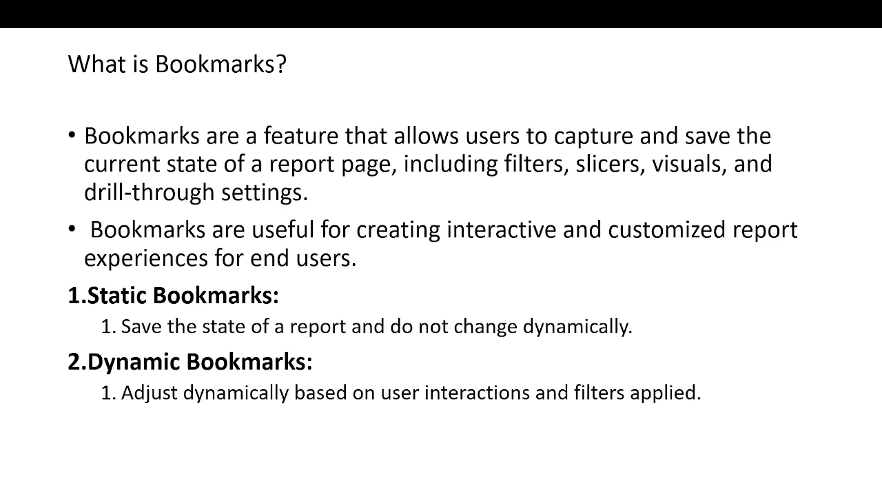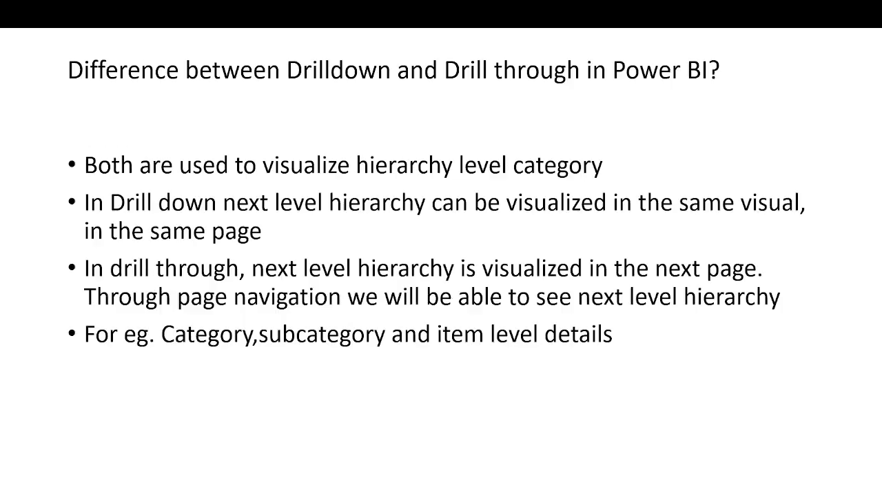Two types of bookmarks are there: static bookmarks and dynamic bookmarks. What do static bookmarks do? They save the state of a report and do not change dynamically. Dynamic bookmarks adjust dynamically based on user interactions and filters applied.